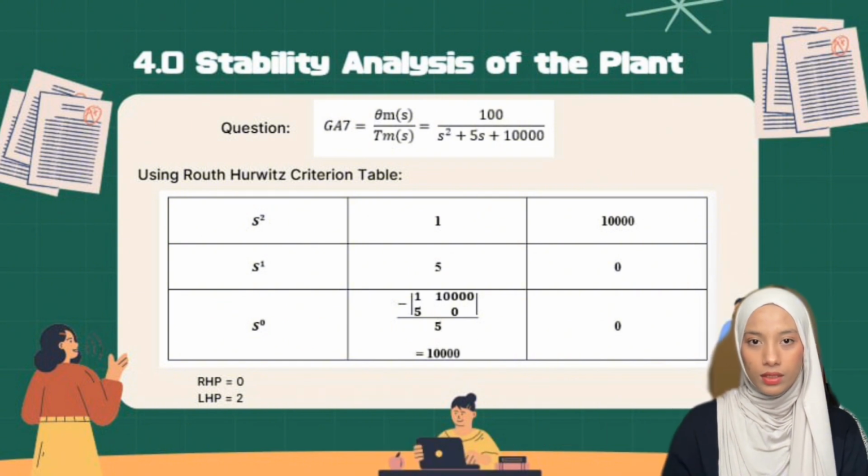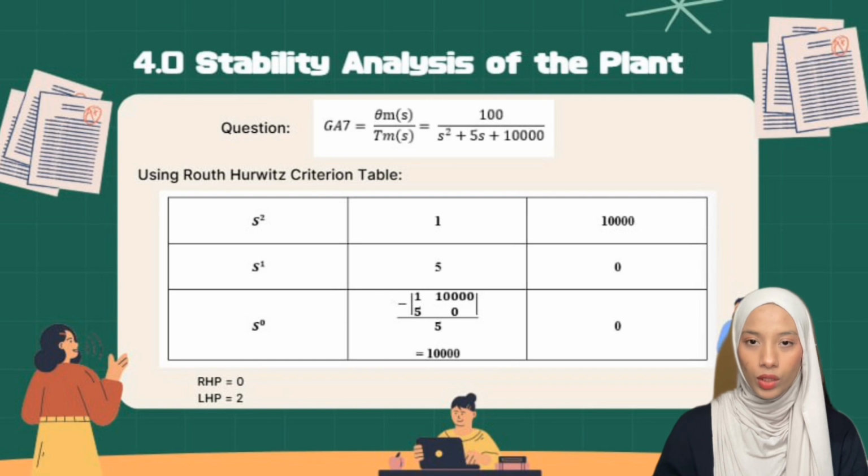So I will continue with stability analysis of the plant. To investigate whether the system is stable or not, we use the Routh-Hurwitz table by using the equation. We can see that the largest power in the denominator is s squared. So we put all the information of the denominator in the table theoretically like this, and we will notice that there are 2 LHP in this equation.